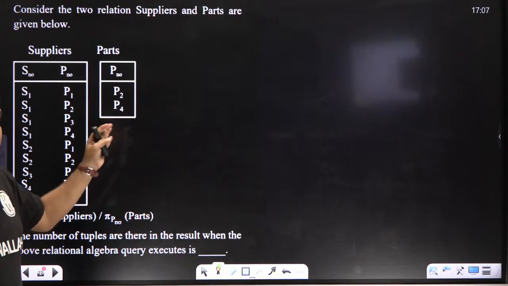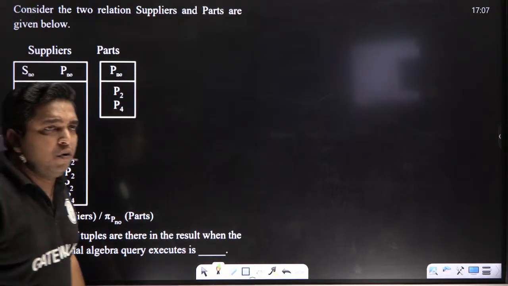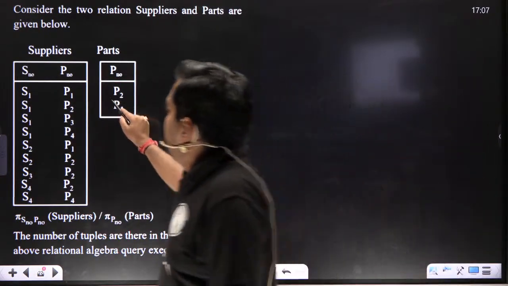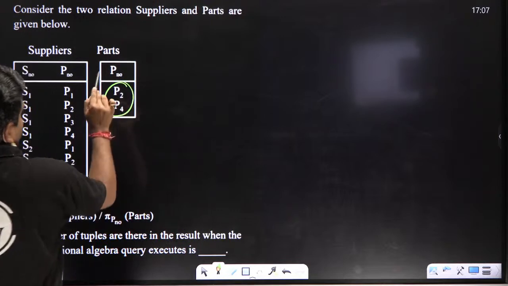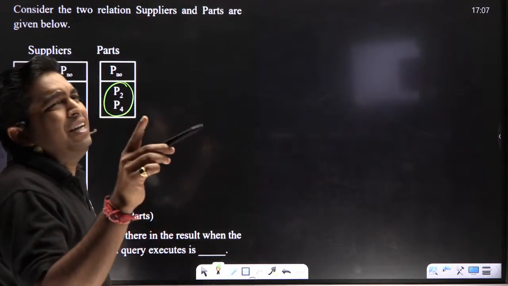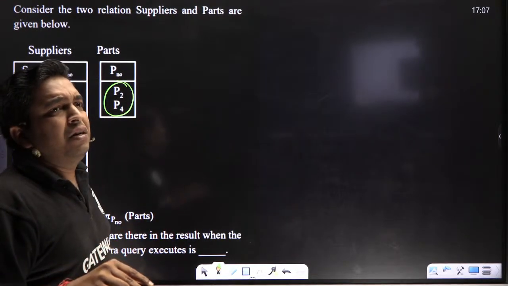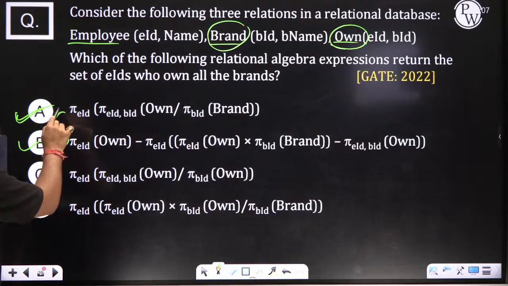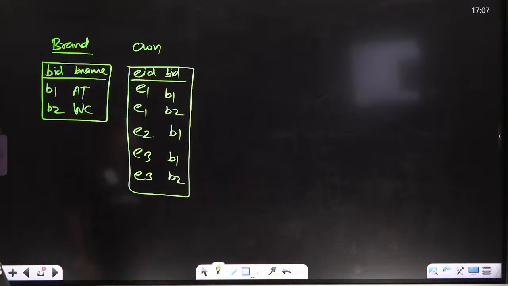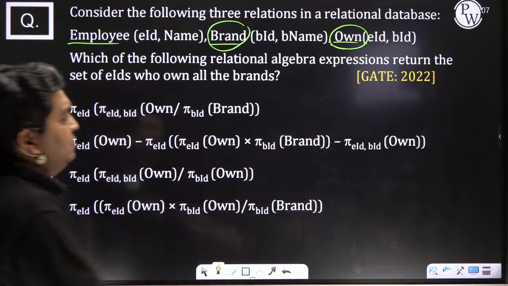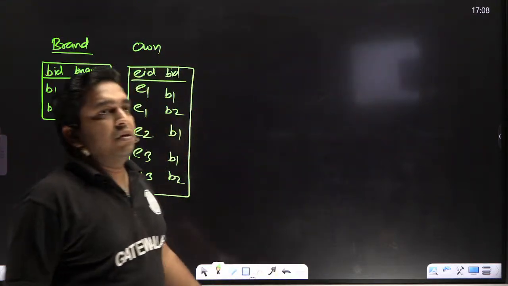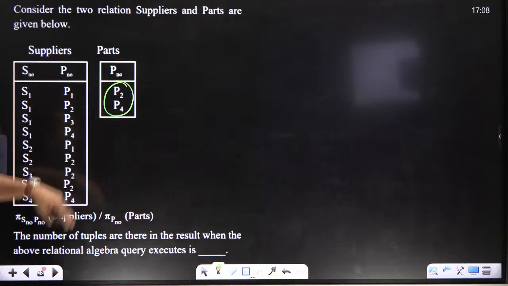You know this one? You know how the divide operator works? If this is the table and you have to divide by P2 and P4. Everyone, let me know fast. Yes, A and B is the correct answer, because this is the expansion of this one, bacha. This is MSQ 2022. You know, beta, how to divide?